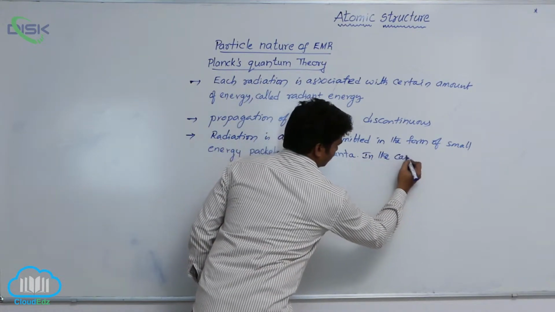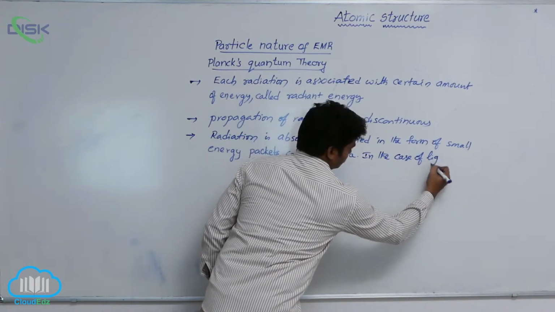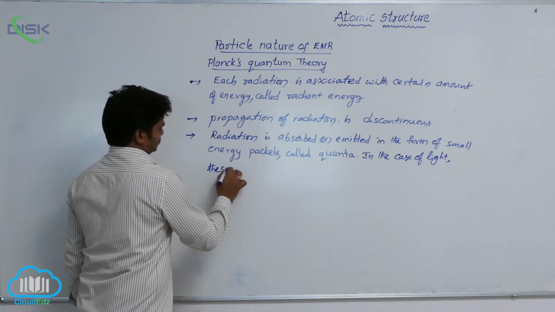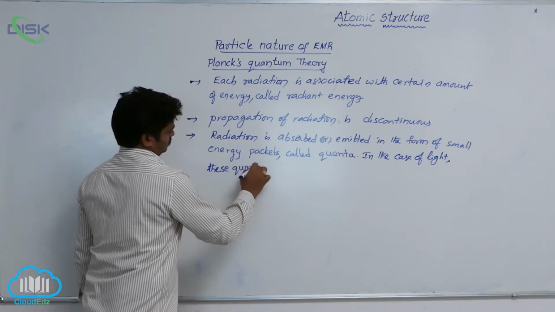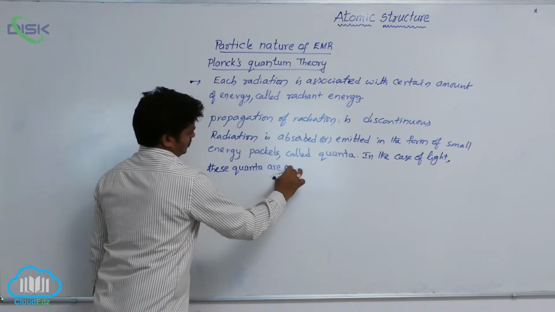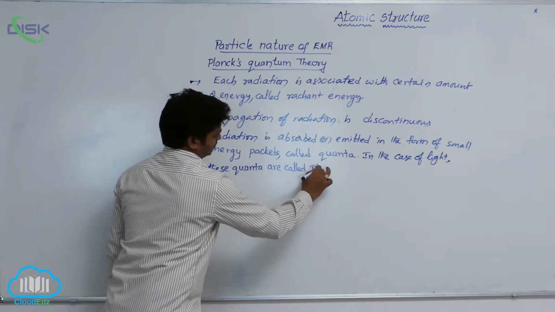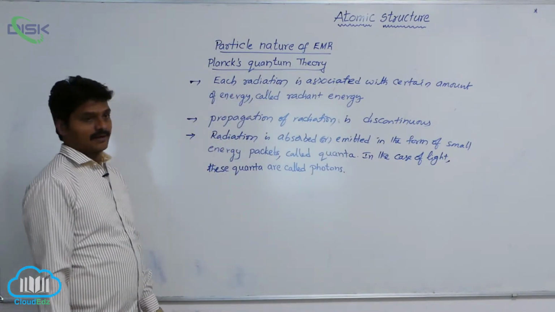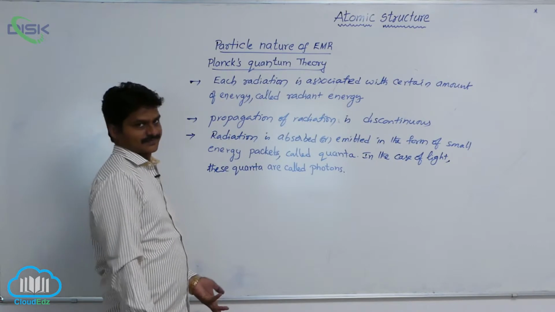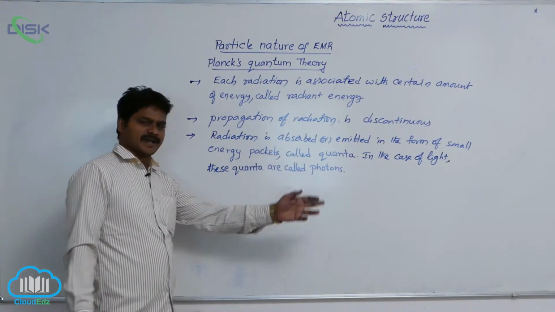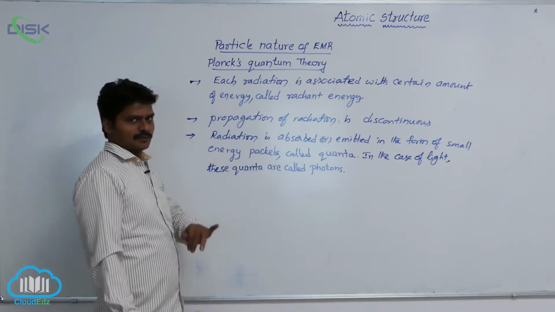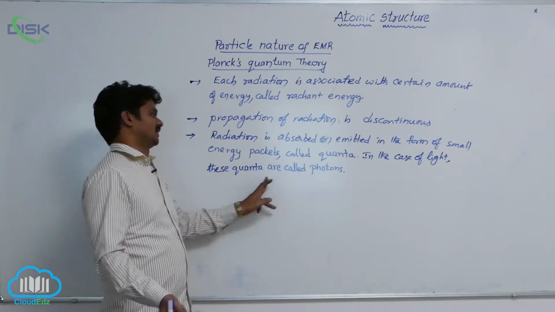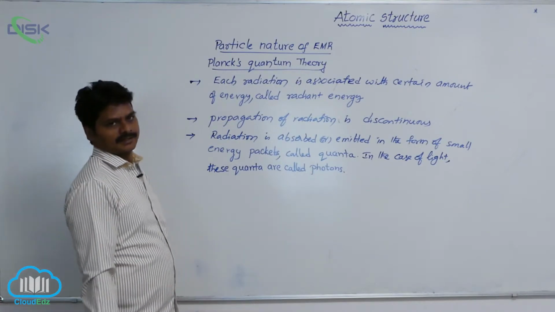In the case of light, these quanta are called photons. For radiation, we use the word quanta or quantum; similarly, in the case of light, visible light, we use the word photons.